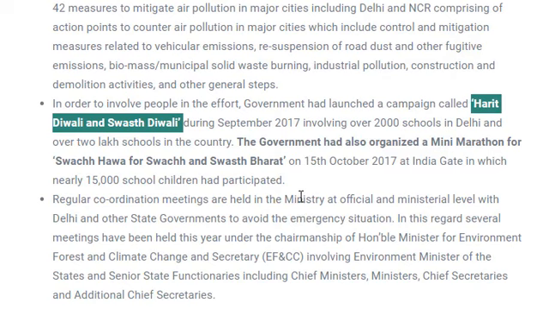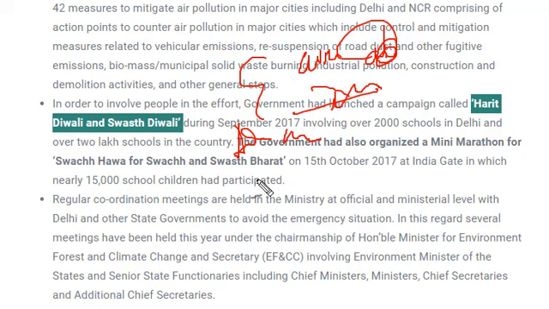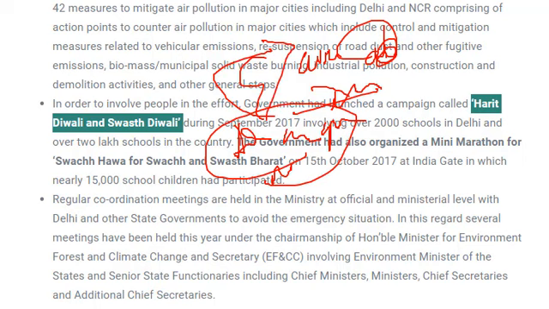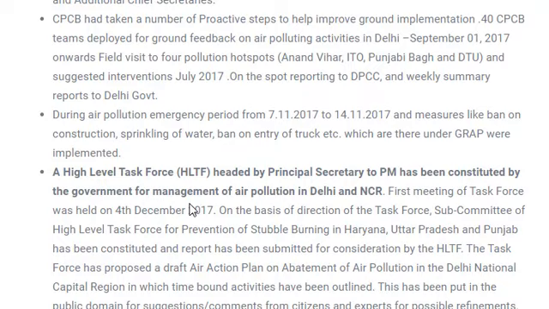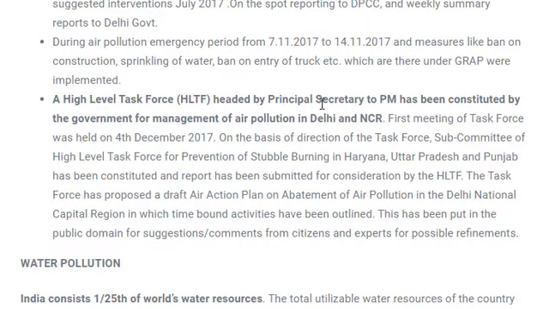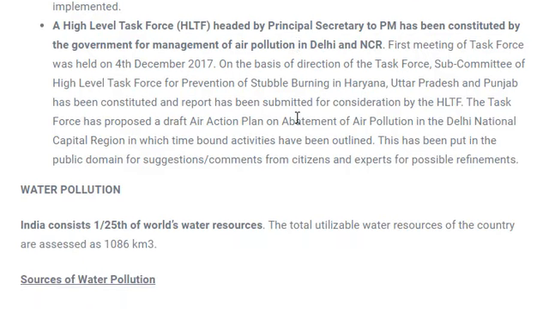Stubble burning, which is being practiced in Haryana and Punjab. Not slash and burn, sorry, I was wrong at that place. After the harvesting of crops, the remains of the crops are burned, and due to this burning, lots of pollutants are emitted into the air, which cause heavy air pollution in nearby areas like Delhi, Gurugram, and Noida. So all these areas are heavily affected due to the burning of those crop remains. Okay. And lots of high level task forces have also been headed by the principal secretary. So lots of agencies have been made which are responsible for mitigating air pollution.